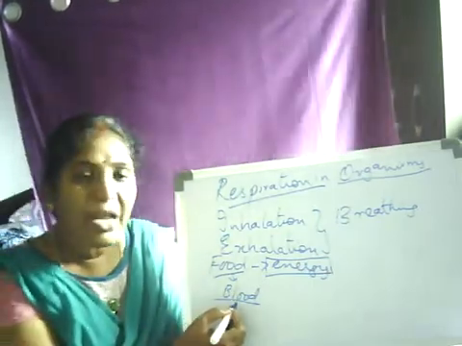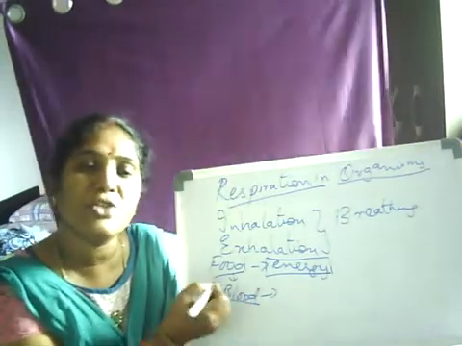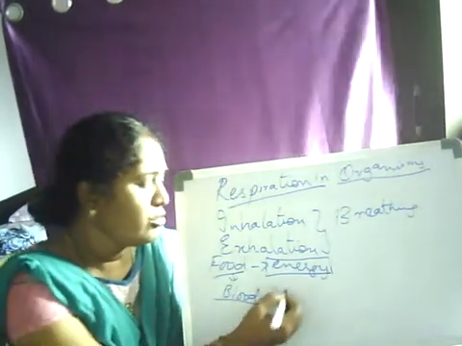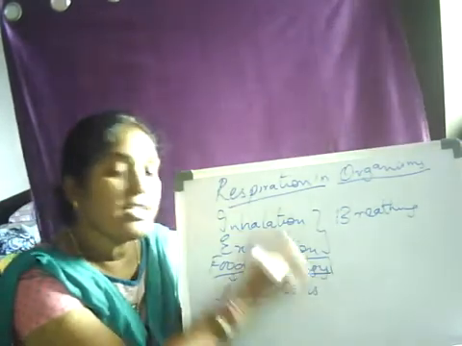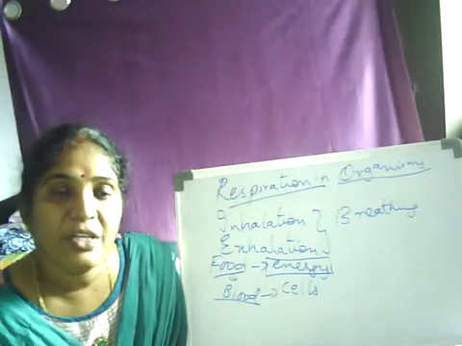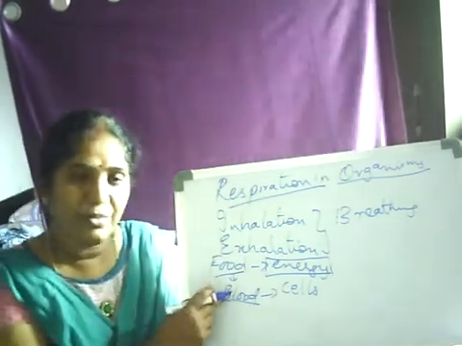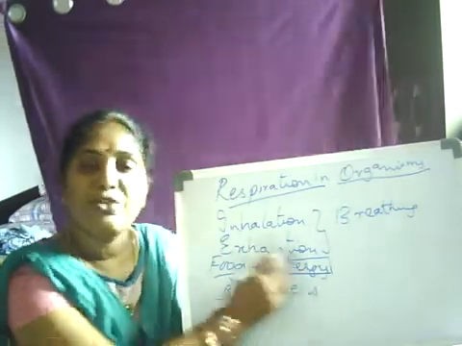And what will this blood do? It transports those digested food materials to all the cells present in our body, from the digestive system to all the cells of the body.